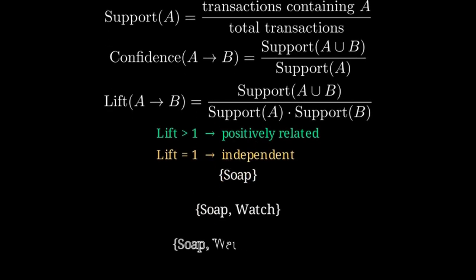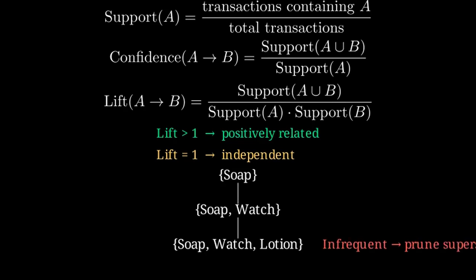The magic of a priori is the a priori principle. If an item set is frequent, then all of its subsets must also be frequent. So if an item set is infrequent, any larger set containing it can be pruned away.